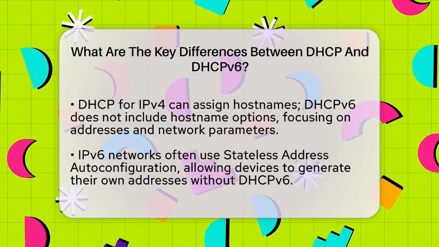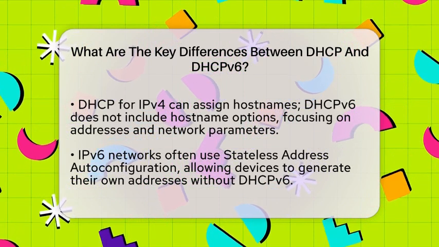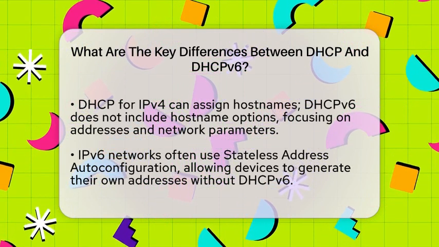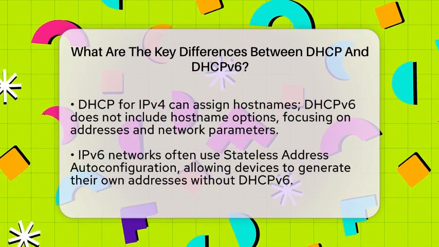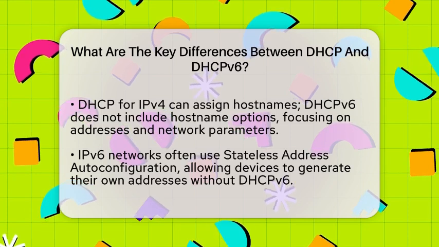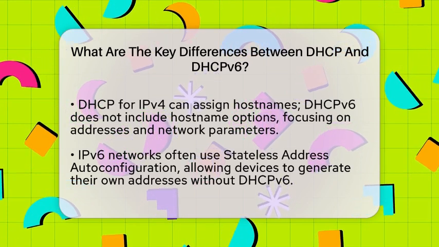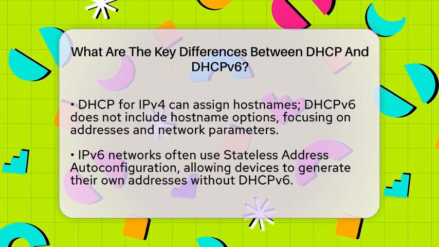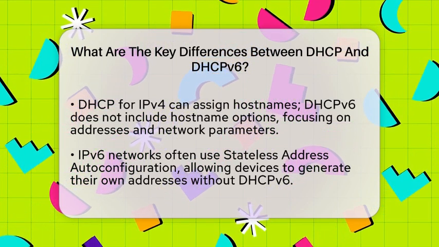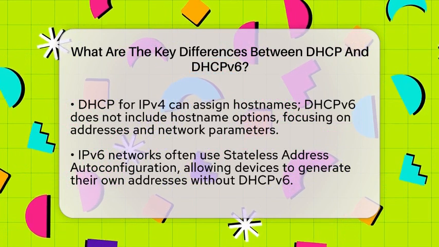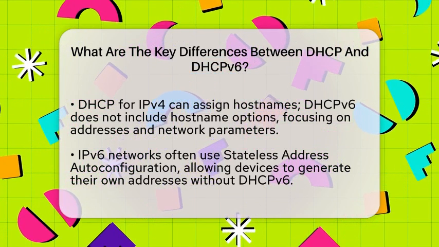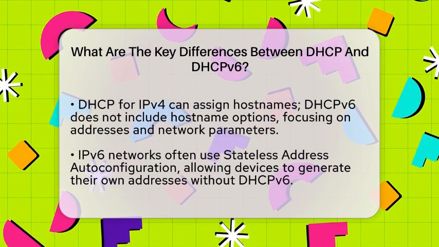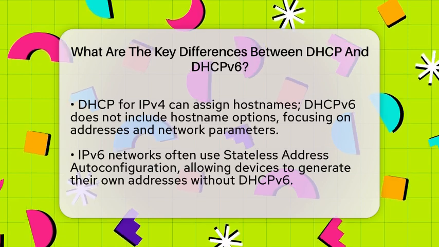Another key difference is how network information like the default gateway and subnet mask is provided. In IPv4, DHCP servers send this info directly to devices. In IPv6, devices learn about the network's prefix length and default gateway from router advertisements sent by routers. DHCPv6 mainly supplies other details such as DNS servers, not the address itself.